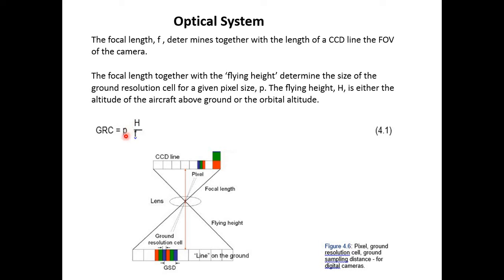And P is the resolution which you can see on different websites. If you see the pixel resolution of the CCD device of NASA for Landsat and MODIS, you can find these values on different websites. When you put all these values in this equation, you will find the ground resolution cell. So P will be in feet, H will be in feet, F will be in feet, and the ground resolution cell will also result in feet.